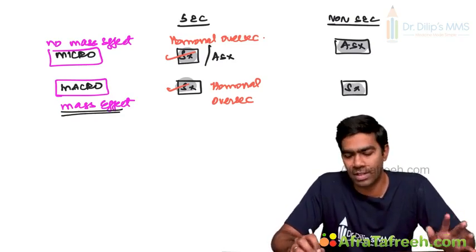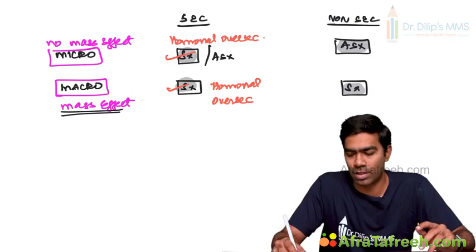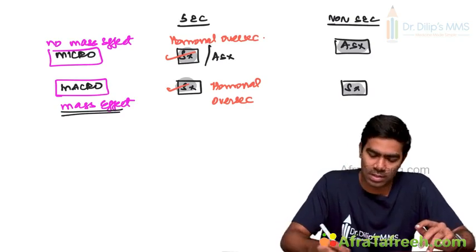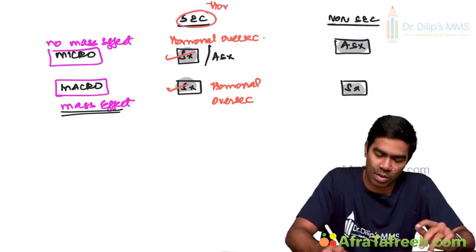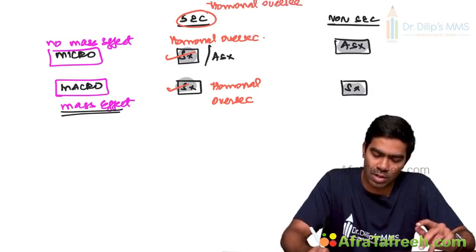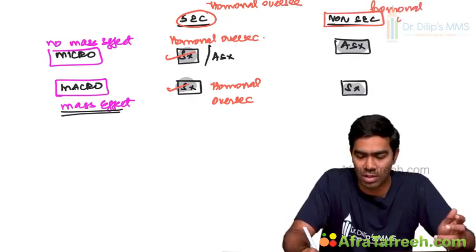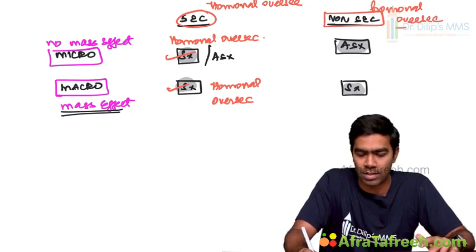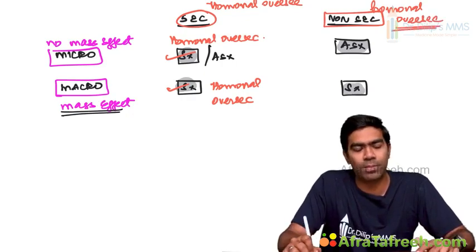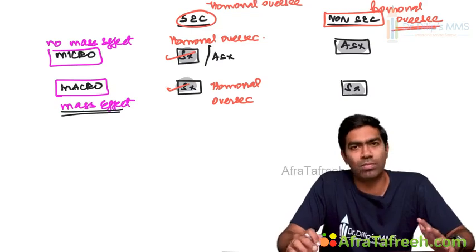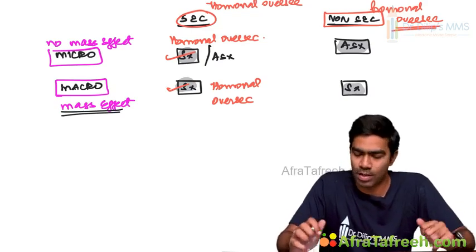Clear? Secreting pituitary adenomas will have hormonal hypersecretion, whereas non-secretory adenomas will not have any functioning hormonal oversecretion. Clear? So this is how you know about the pituitary adenomas.